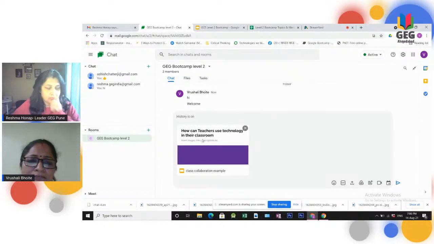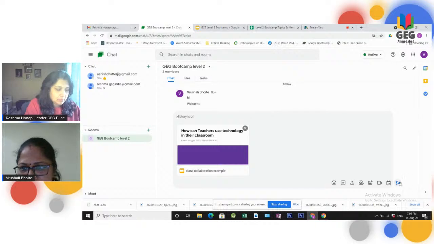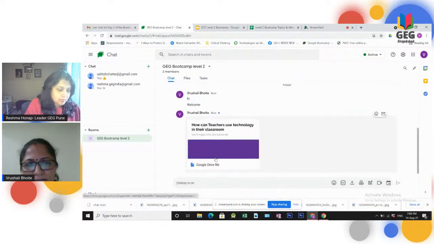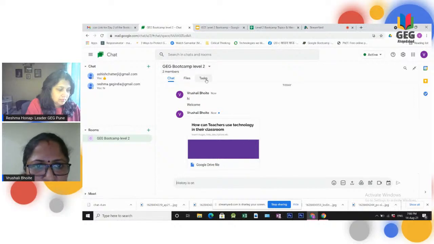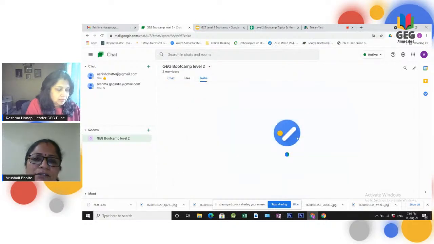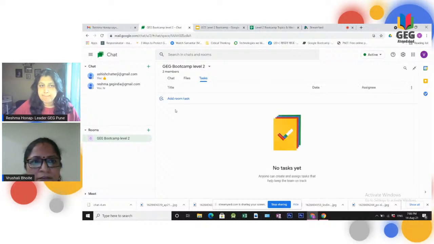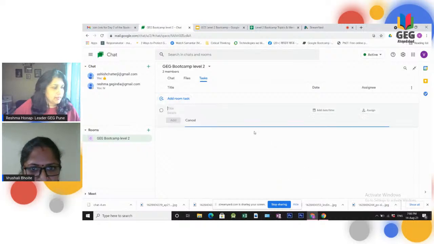So here I have attached one file, and I can assign tasks over here also. When you click on the arrow, the send button, it will be sent. Then you can assign the tasks also from here. It is just loading. Okay, click on the add room tasks.